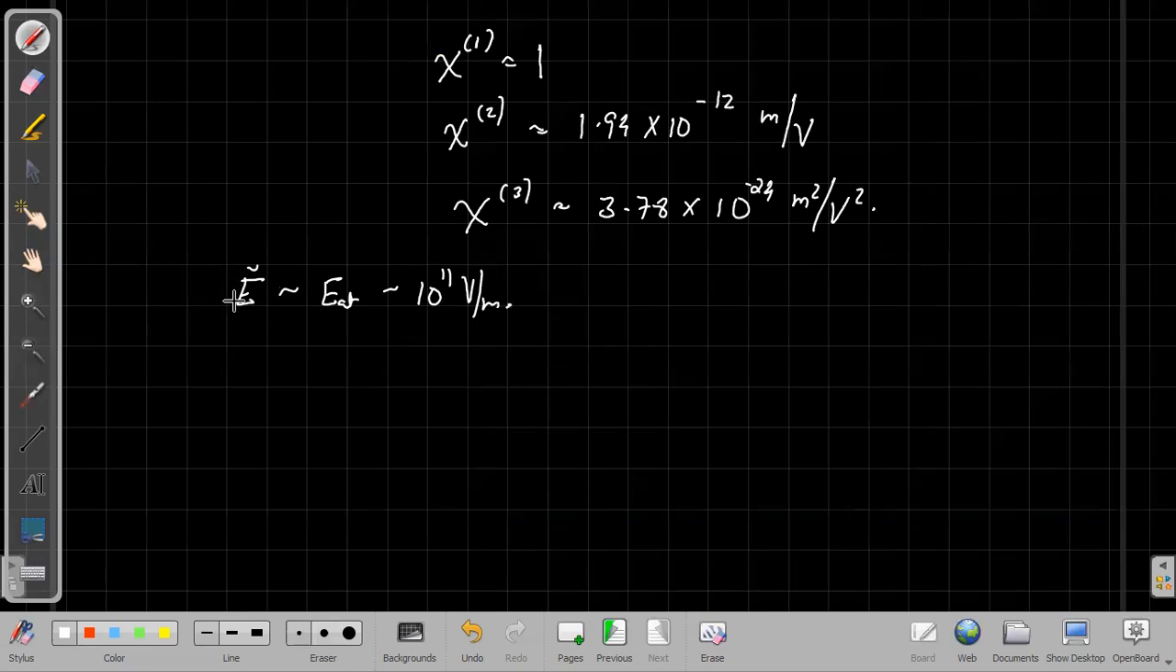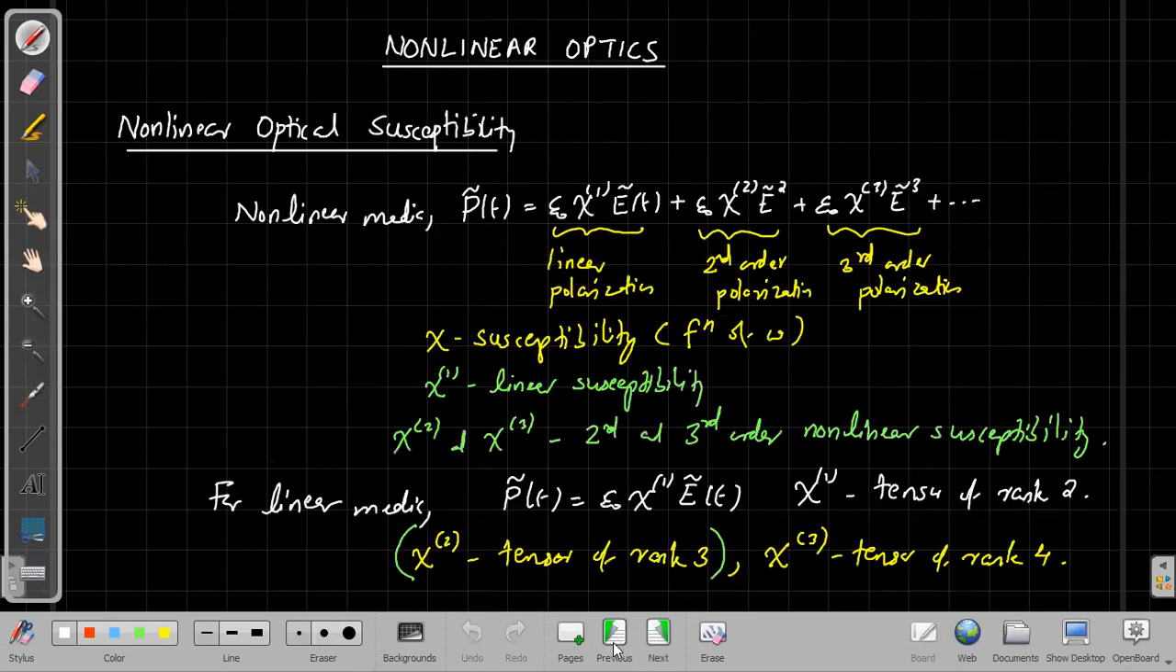So if you have this much electric field, then chi2 and chi3 presence would be observed only if chi2 takes this much value and chi3 takes this much value. Now remember these chi2, chi3 values are very small. That is why in the normal electric field we cannot observe this phenomenon. Only at a very high electric field can we see the nonlinear behavior. So with this we have completed the discussion of nonlinear optical susceptibilities.